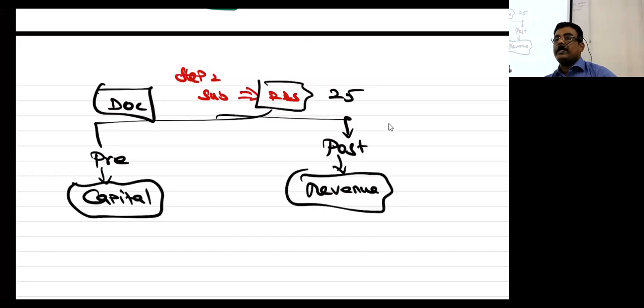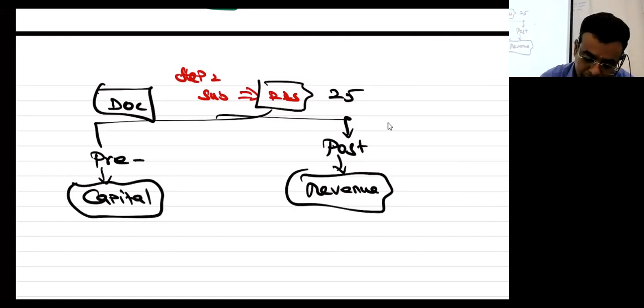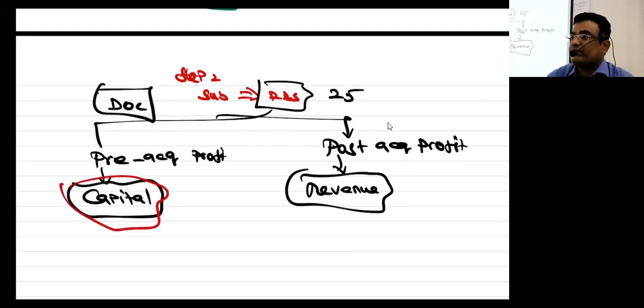Whatever was in that company before I took control is pre-acquisition profit, and this is called post-acquisition profit. Tell me: pre-acquisition profit is in the nature of capital, post-acquisition profit is in the nature of revenue.